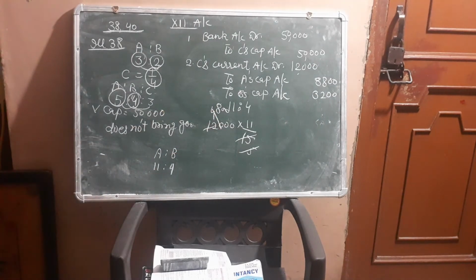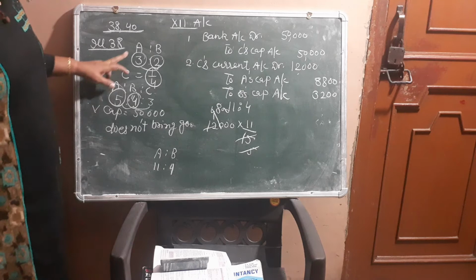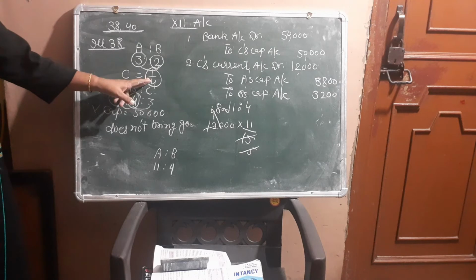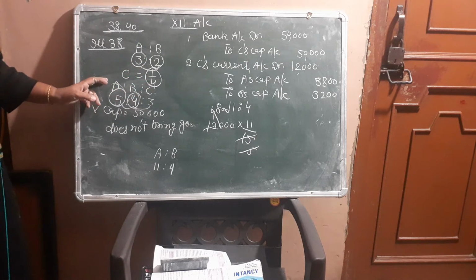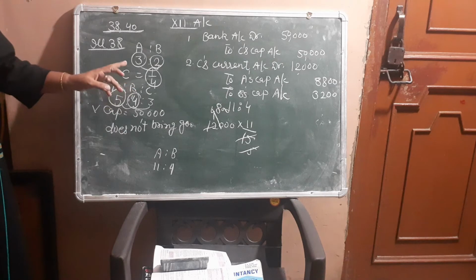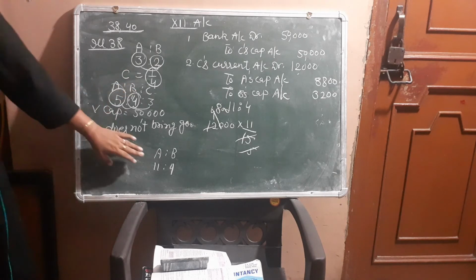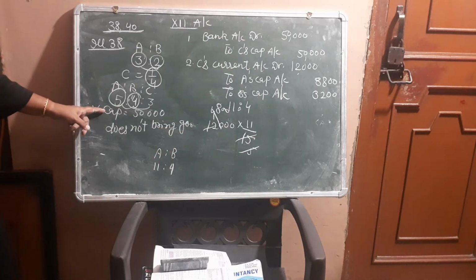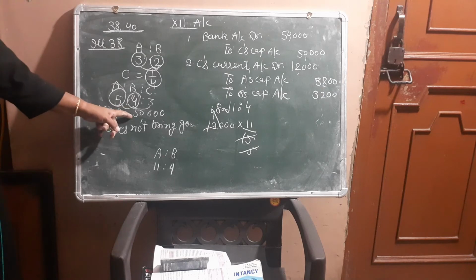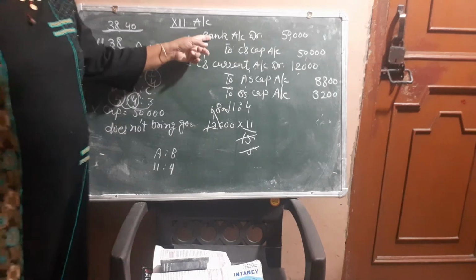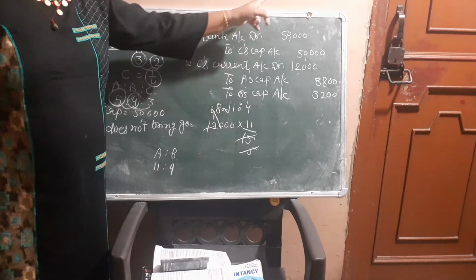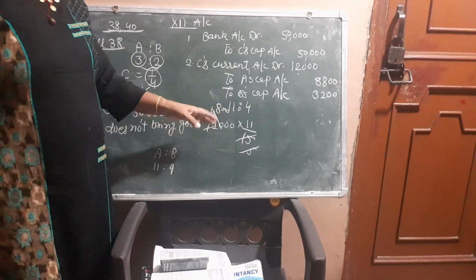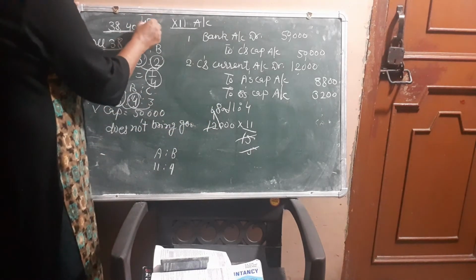Is it clear now? Again we will do. Old partners are in the ratio 3:2. New partner C is coming for 1/4 share. New profit sharing ratio among A, B, C is 5:4:3. So first we will calculate the sacrificing ratio, that we calculated 11:4 among A and B. New partner brings his share of capital only, that is 50,000. For this we will make the entry bank account debit to C's capital account by 50,000. But he does not bring any share of goodwill, but the firm's value of goodwill is 48,000.